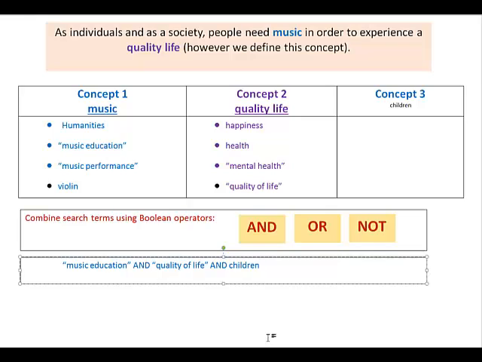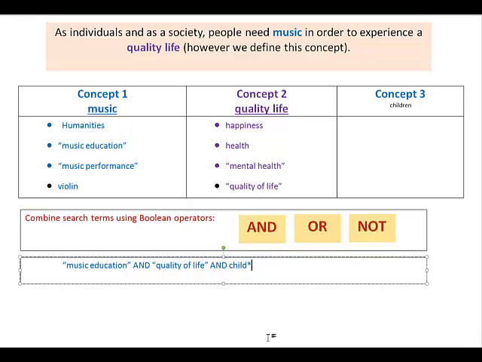There's one more search trick you can use only in library databases, and it's called truncation. If I wanted to make sure that I got all different forms of the word children, so maybe the article had the word child, or childs, or children, or some different form of that word, I could use what's called truncation.